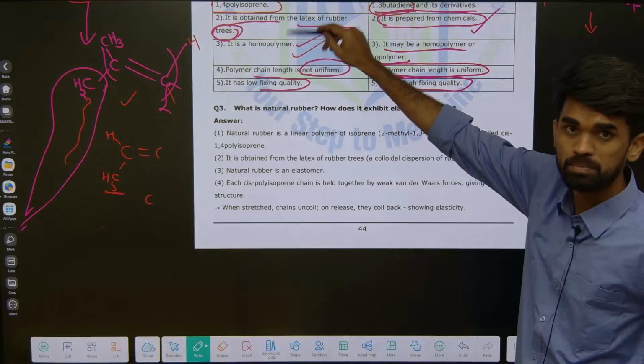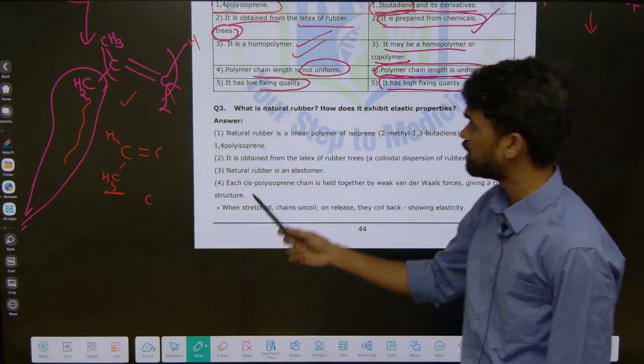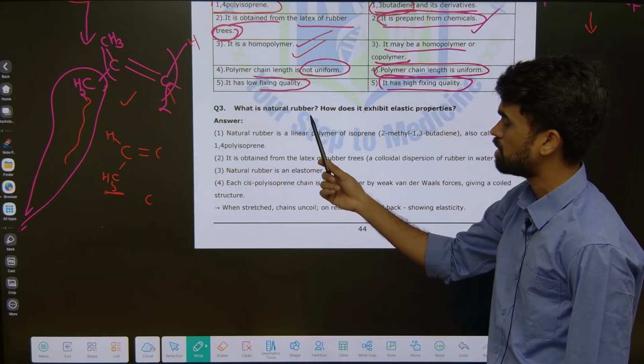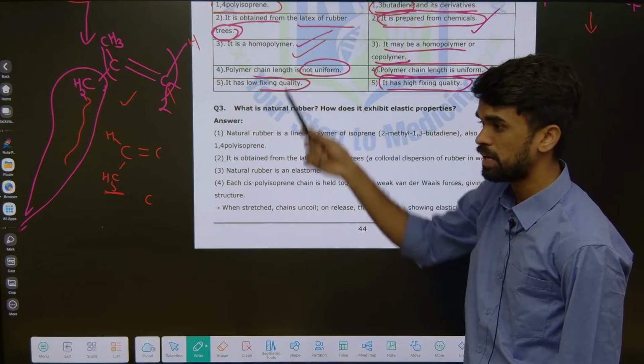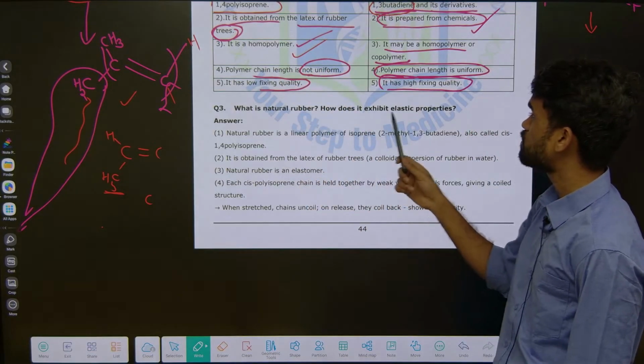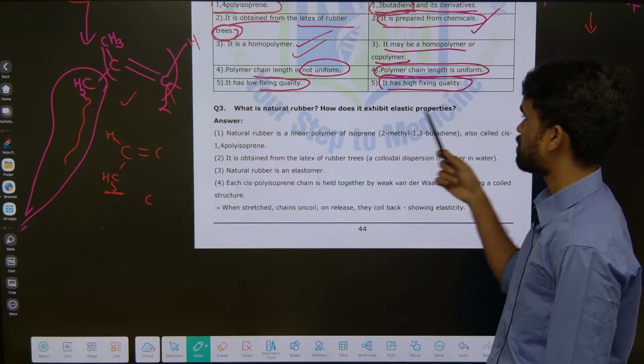Already we have written these points here now. So same points repeating here. See, what is a natural rubber? So whatever you studied here, you can express here. Okay, how does it exhibit elastic properties? This extra point we need to write now.